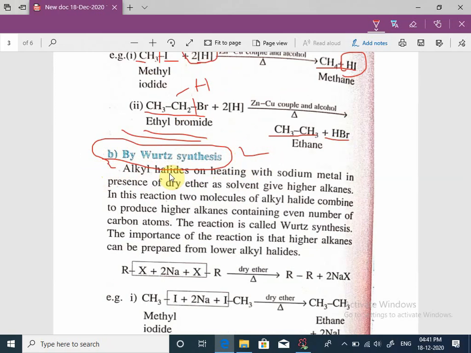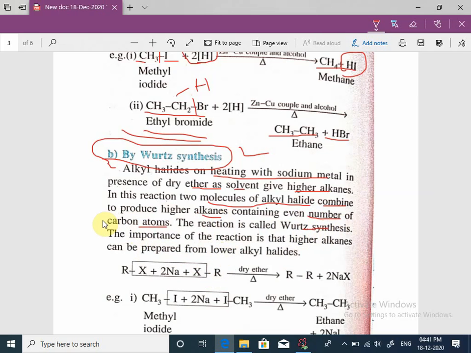Alkyl halides on heating with sodium metal in presence of dry ether as a solvent give higher alkanes. Higher alkanes means alkanes having carbon atoms higher than the reactant, higher than the parent. In this reaction, two molecules of alkyl halide combine to produce higher alkanes containing even number of carbon atoms. The reaction is called Wurtz synthesis.